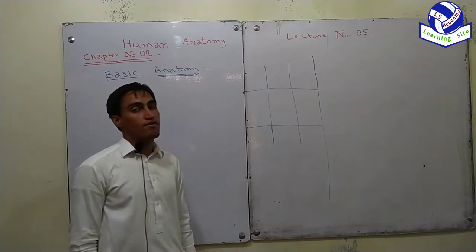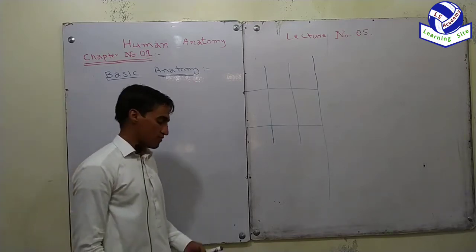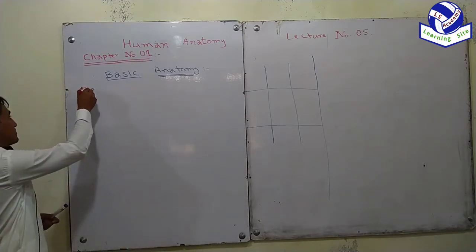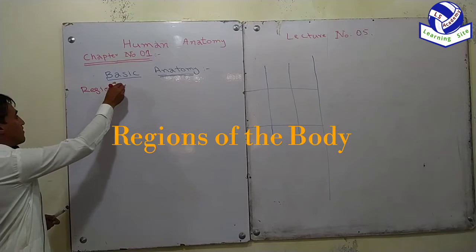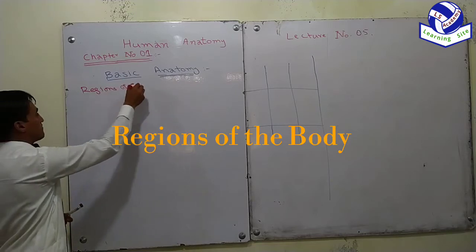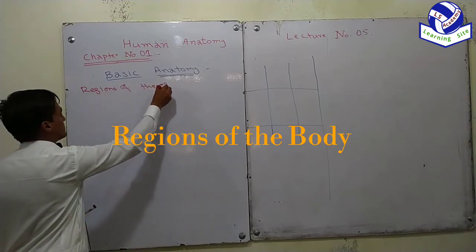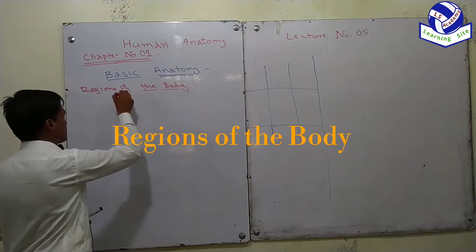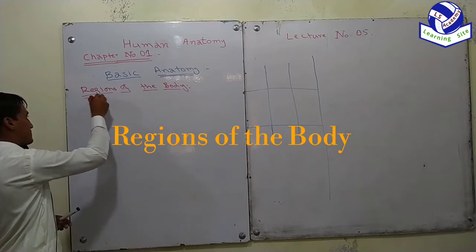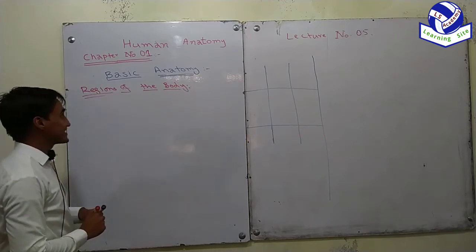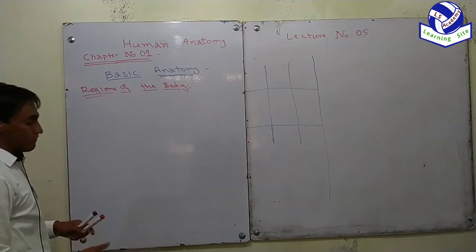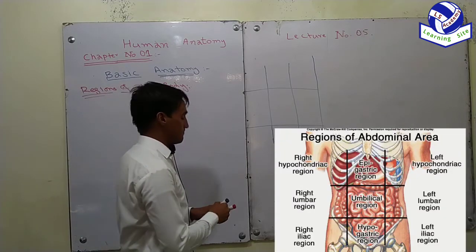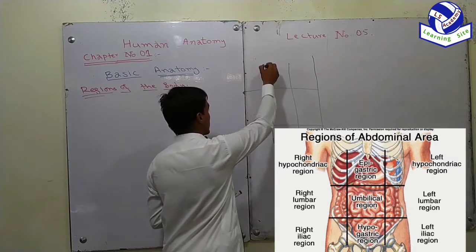Today I am going to deliver a lecture about regions of the body. For understanding the regions of the body, first of all we draw an imaginary diagram of the human body.